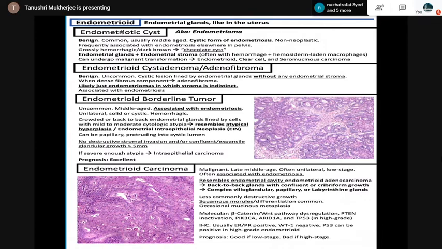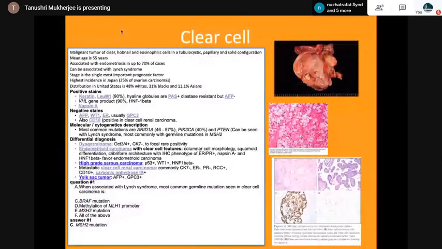Then the clear cell morphology in the surface epithelial tumor. Malignant tumor of clear, hobnail and eosinophilic cells and tubulocystic, papillary and solid configuration. Associated with endometriosis, Lynch syndrome. Again, stage is the single most important prognostic factor. Positive stains: keratin, LUM1, hyaline globules are seen with the PAS positive, diastase resistant.